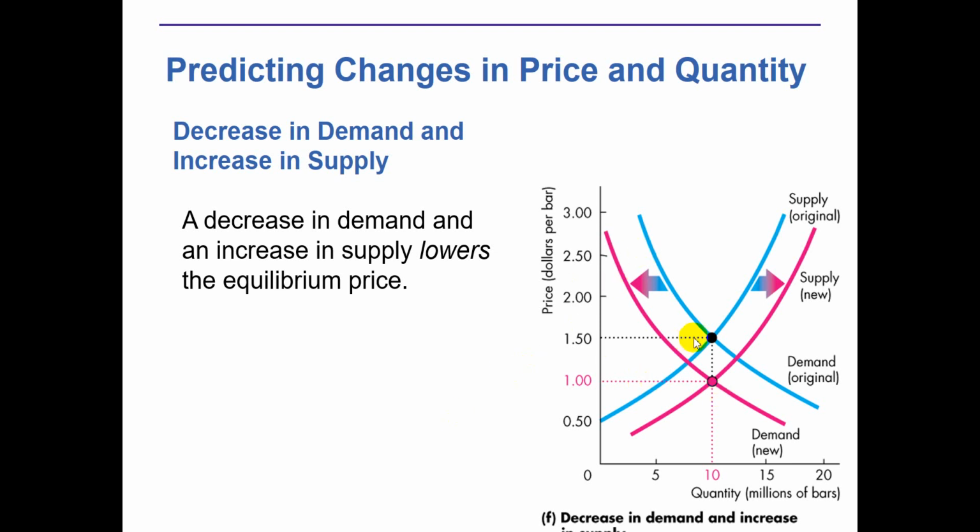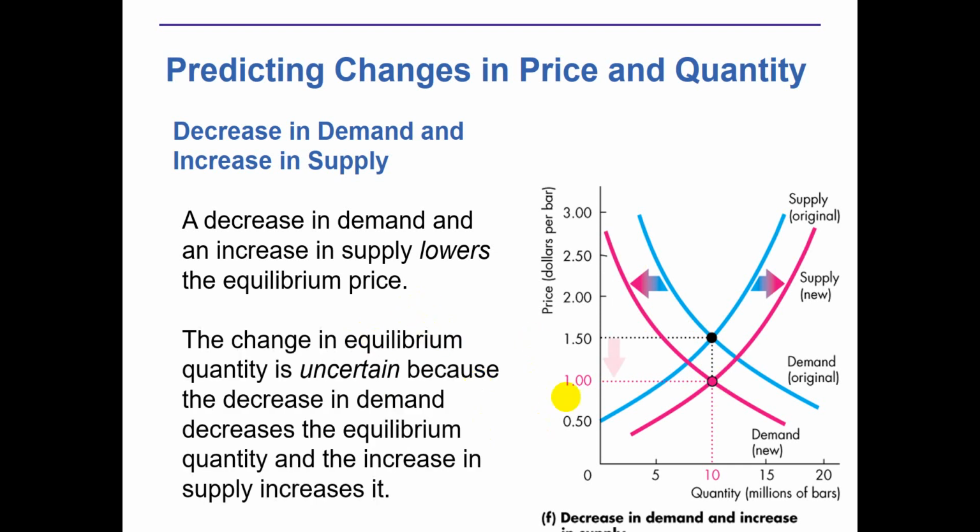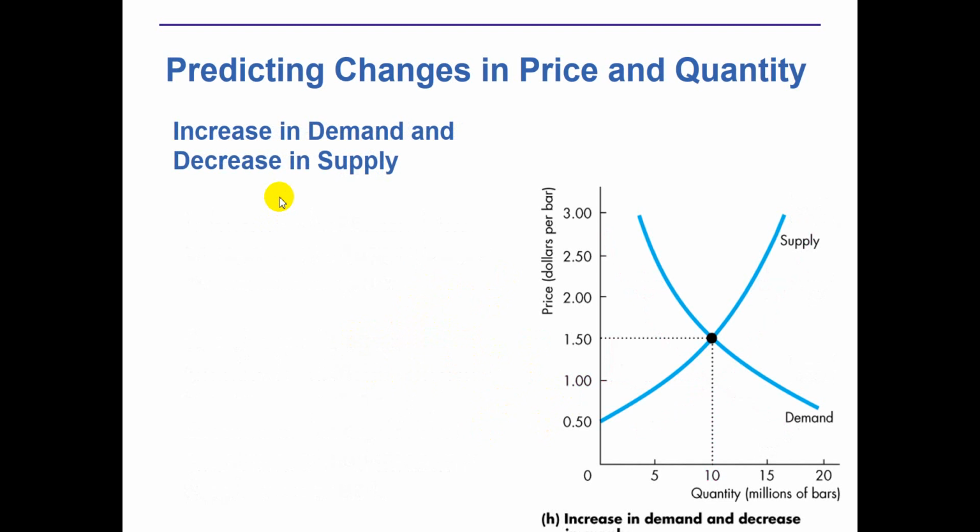You see the price has gone down, and quantity is uncertain in this case, because the decrease in demand decreases the equilibrium quantity and the supply increase raises it. That's why we are uncertain about the quantity demanded or quantity supplied in this case.